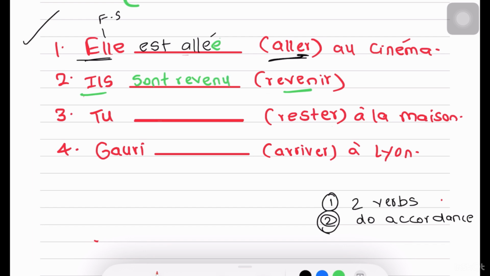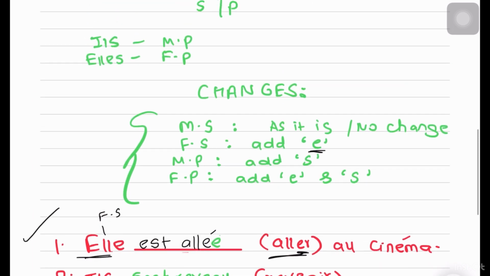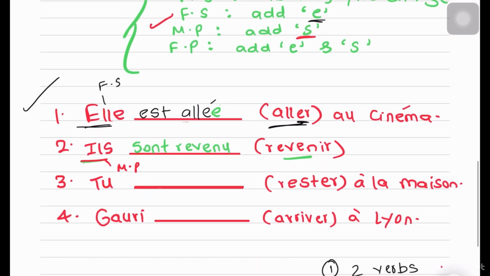Now, I have to see what is the gender and number of my subject. Why? Because I'm doing it with être. That means accordance needs to be done. So, ils, it's masculine and it's plural. What change will I do to my past participle? If it's masculine plural, I'll add an S to my conjugation. That means revenu with an S over here. It becomes ils sont revenus. This S is very important to get full marks.